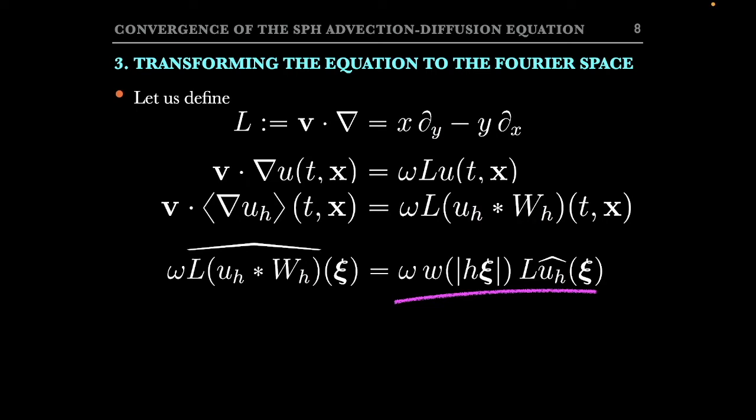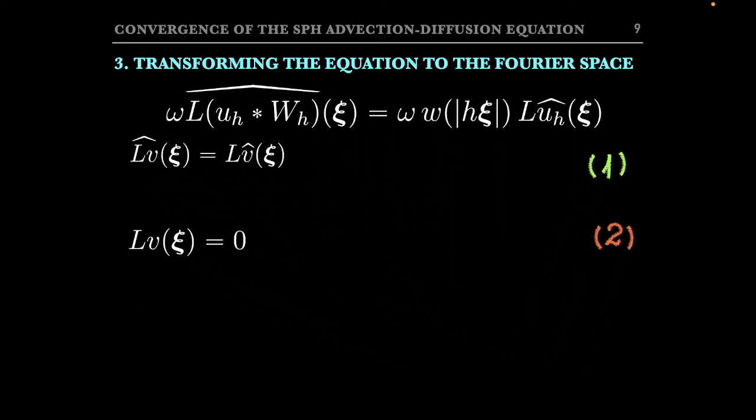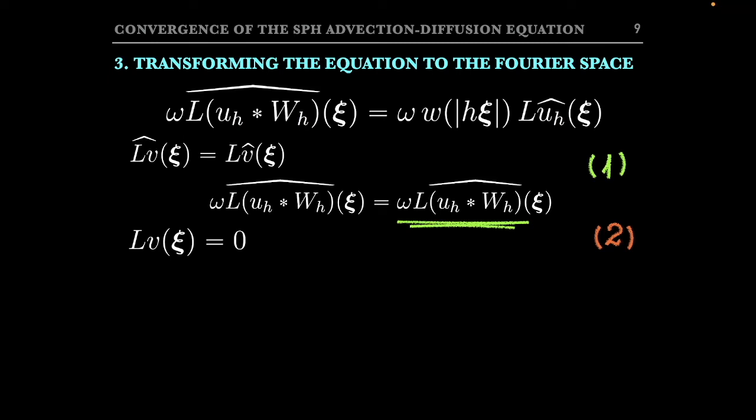To obtain this expression, I have used two facts. First, the fact that the operator L and the Fourier transform commute. This implies that the Fourier transform of L applied to v equals L applied to the Fourier transform of v. And second, that for any radial function v, I have that L of v equals 0. See that after this first statement, I can translate the expression on the left to this here, where I have simply taken the operator L out of the Fourier transform.